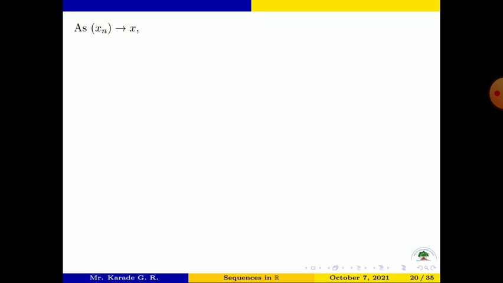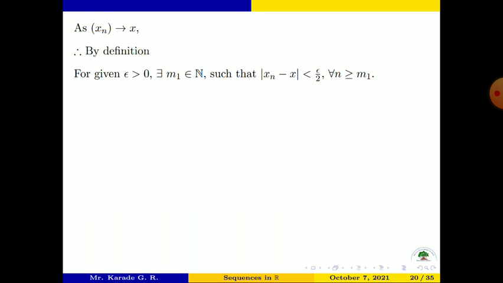As xn converges to x, by the definition of a convergent sequence, for given epsilon greater than 0, epsilon very small, there exists a natural number m1 such that mod of xn minus x is strictly less than epsilon by 2 for all n greater than or equal to m1.